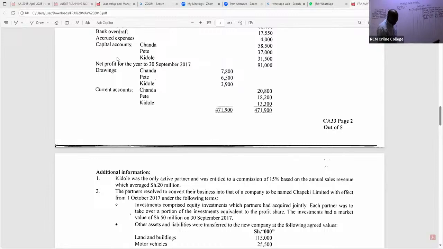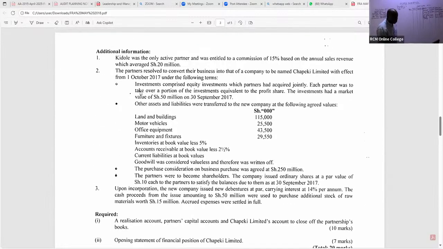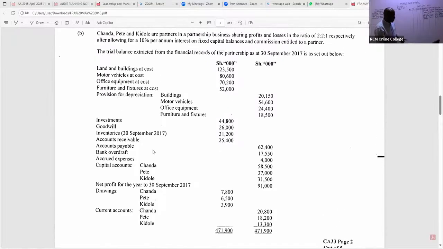So ukiendelea hapo mbele, wanakuja na kuambia pia kulikuwa na inventory. So ukiangalia inventory, they're trying to tell you something that can confuse you. Book value, don't go for that. Once you establish from this note that inventories were taken over by the new company that was formed from this partnership, you go back to the net book value. The inventory figure we take the way it is because there is no depreciation for inventory.